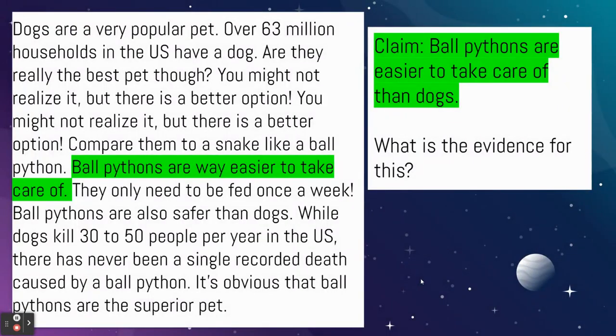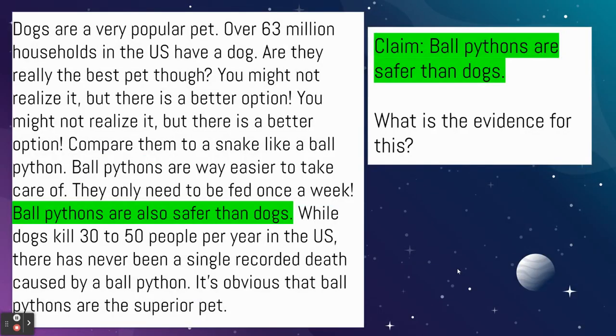How about this claim? Ball pythons are easier to take care of than dogs. What's the proof that that is true? It's right here. They only need to be fed once a week. That's evidence that they're easy to take care of. How about this claim? Ball pythons are safer than dogs. What's the proof that that's true? It's going to be right here: dogs kill 30 to 50 people every year, and ball pythons don't kill anybody.